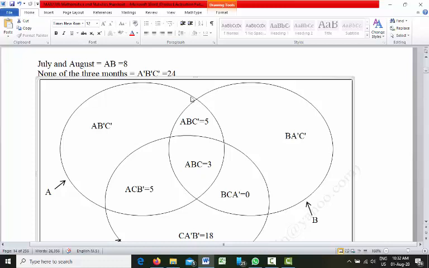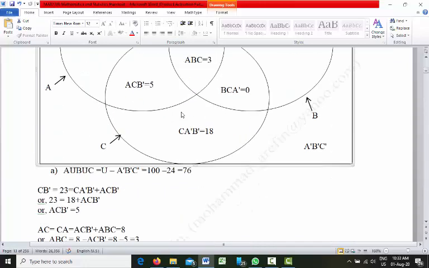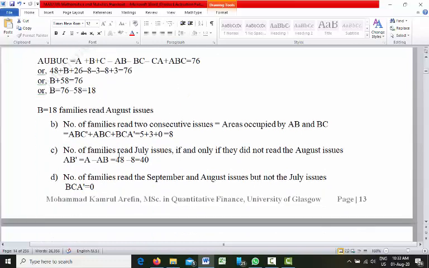That means AB prime means from circle A we will remove the portion of circle B, which is AB. So from circle A we will remove AB.